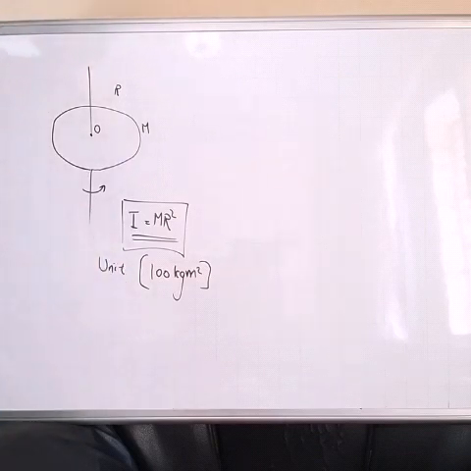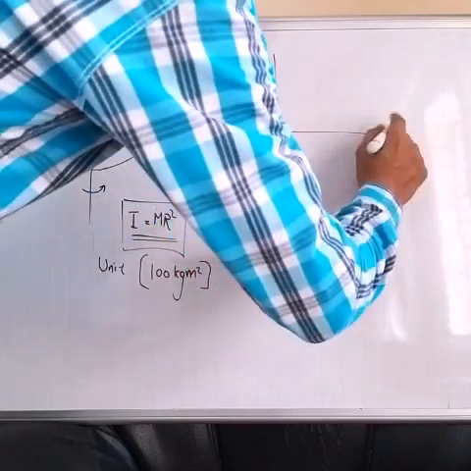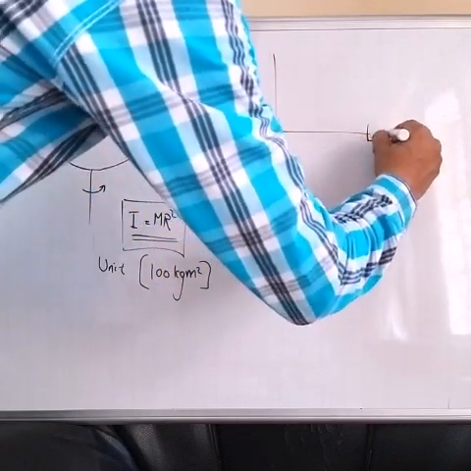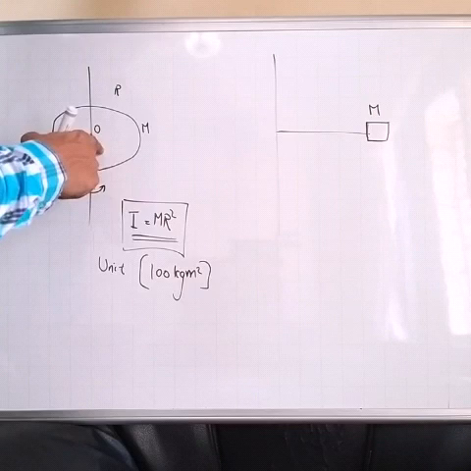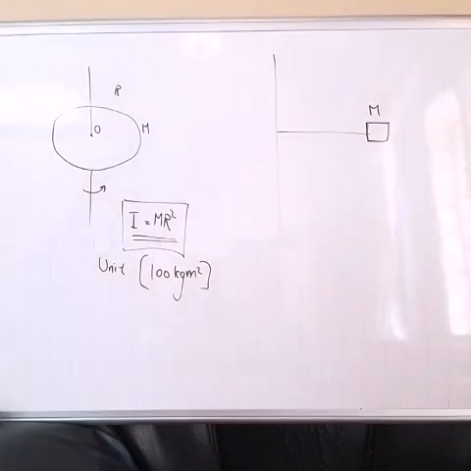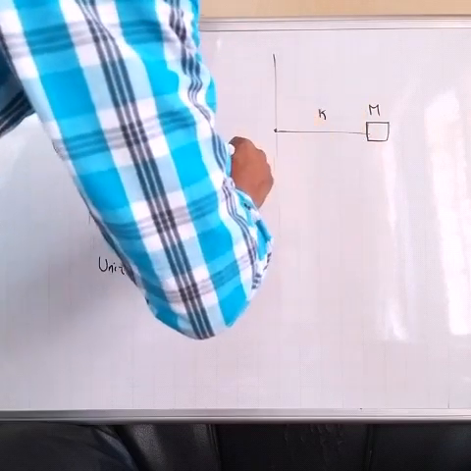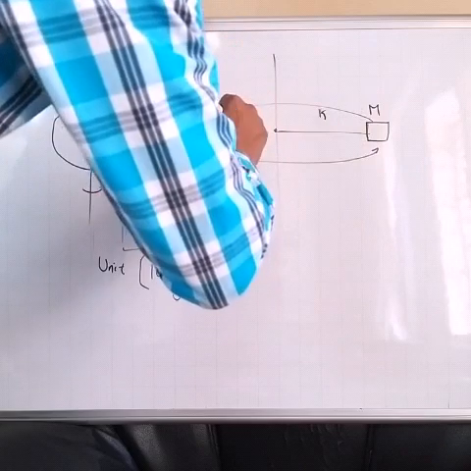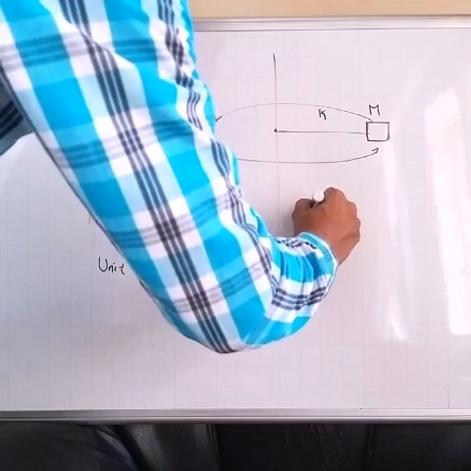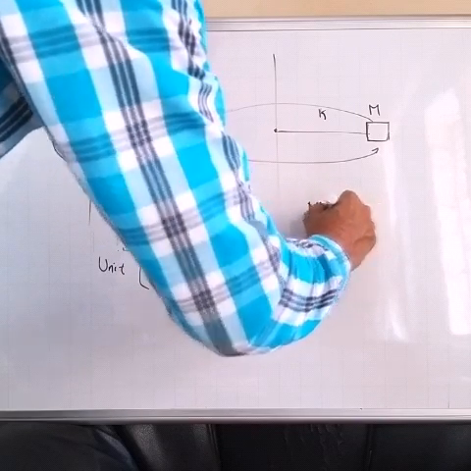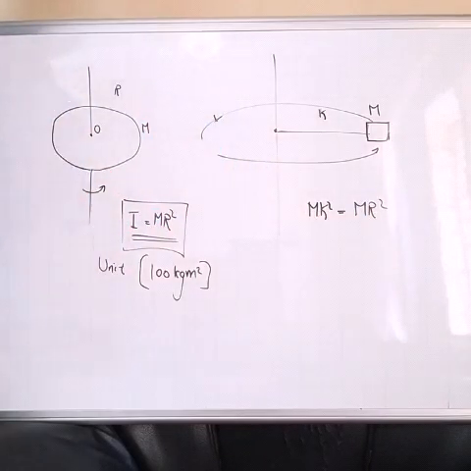Now what I do, I take a mass m which is equal to this object at a certain distance k, such that when I rotate this object about this axis, the moment of inertia mk square is exactly equal to the moment of inertia which was earlier found in this object.